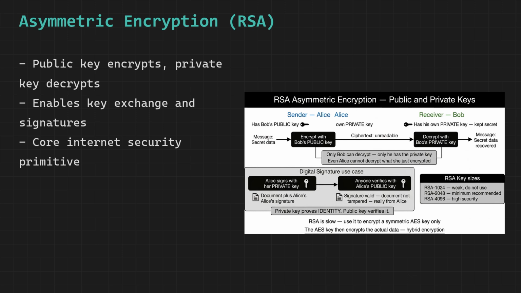RSA is slow compared to AES because the mathematical operations involve very large numbers. In practice, RSA is never used to encrypt large amounts of data directly. Instead, TLS and other systems use hybrid encryption. RSA encrypts a random AES key, and that AES key encrypts the actual data. You get the key exchange security of RSA and the speed of AES.